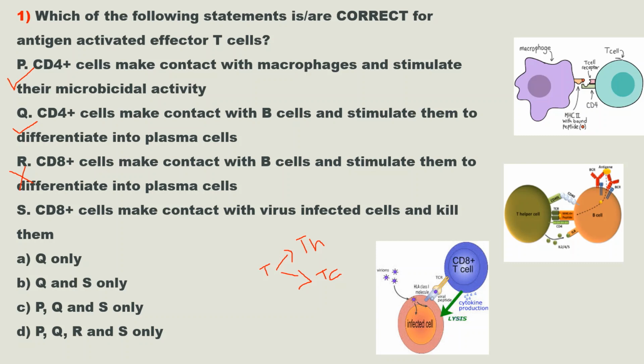Next statement is CD8 plus cells make contact with virus infected cells and kill them. This statement is also correct because CD8 plus cells or cytotoxic T cells kill cancer cells, cells infected with virus or cells that are damaged in other ways by releasing cytotoxins.